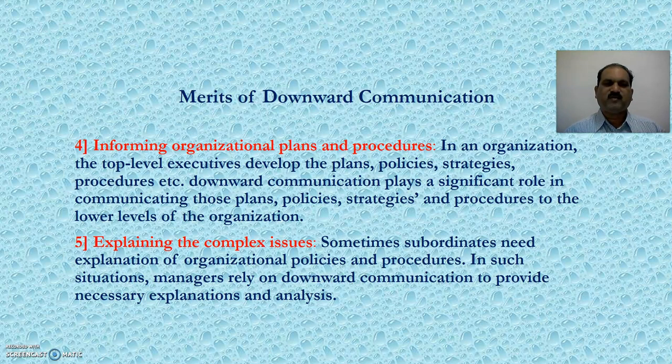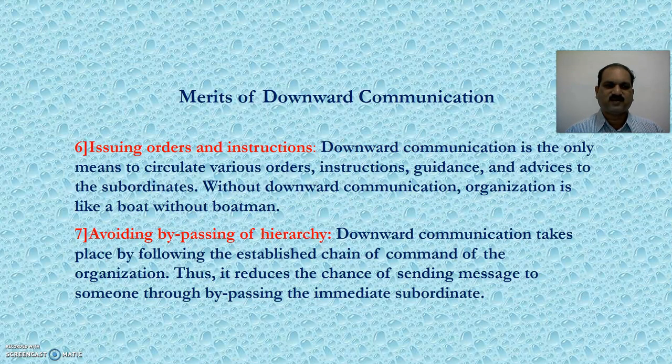Fourth merit, informing organizational plans and procedures. In an organization, the top level executives develop the plans, policies, strategies, procedures, etc. Downward communication plays a significant role in communicating those plans, policies, strategies, and procedures to the lower levels of the organization. Fifth, explaining the complex issues. Sometimes subordinates need explanation to organizational policies and procedures. In such situations, managers rely on downward communication to provide necessary explanation and analysis.